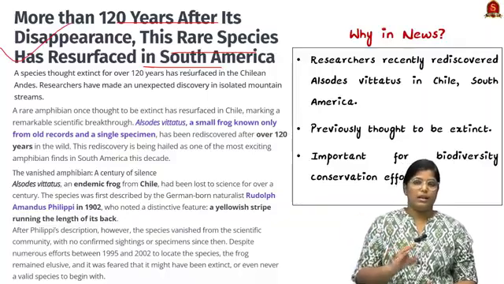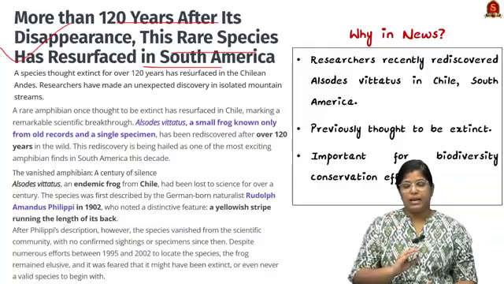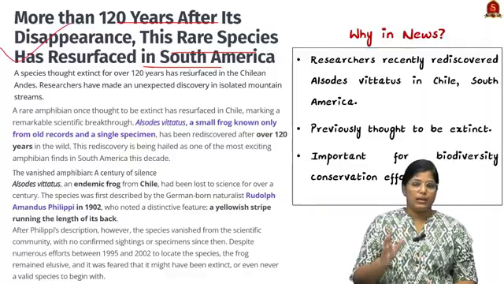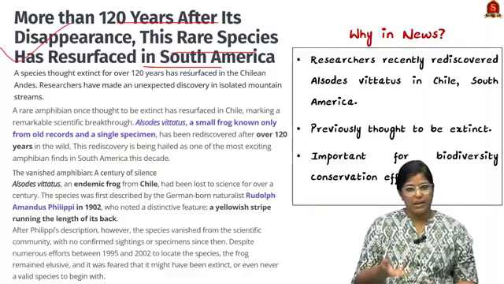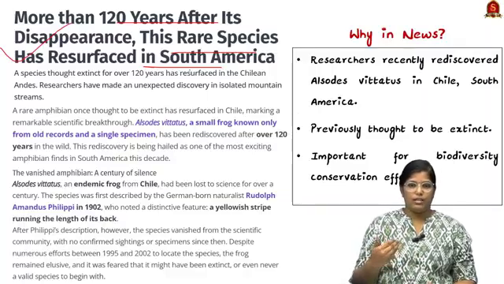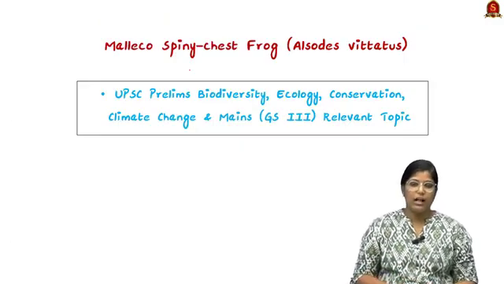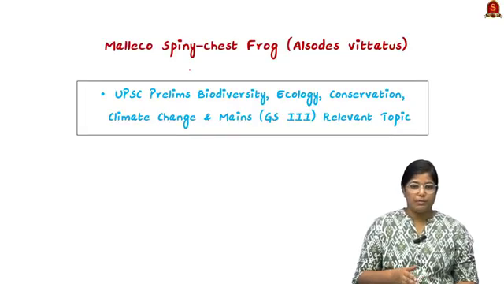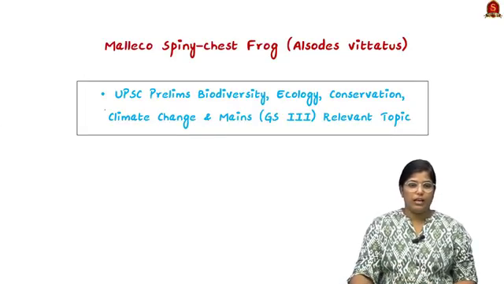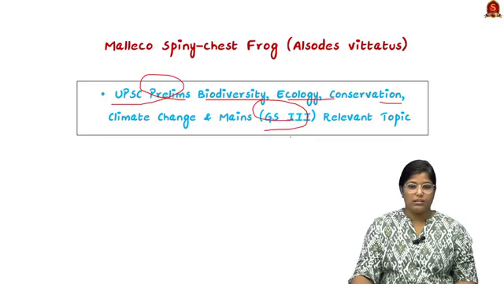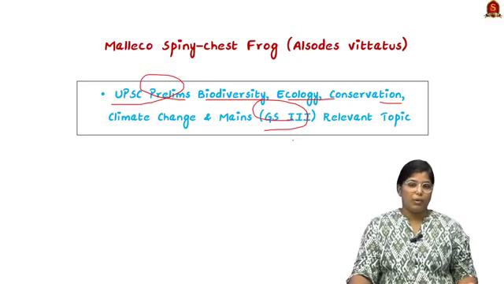For example, they asked about marsupials, squirrels, and elephants. Likewise, these questions might be asked. One such topic is this, and that is why we have chosen this article. From the exam perspective, this syllabus comes under biodiversity, ecology and conservation in prelims, and under mains GS paper 3, the relevant topic includes environment and conservation.